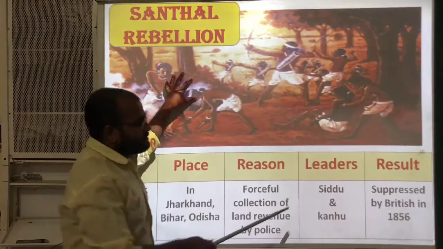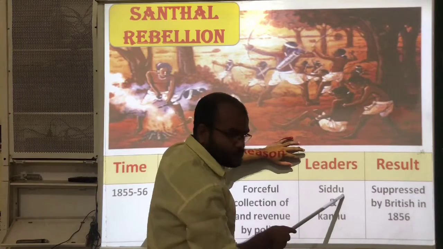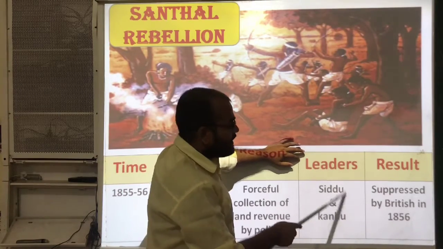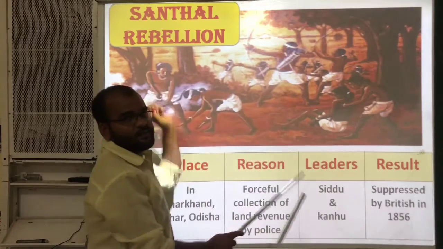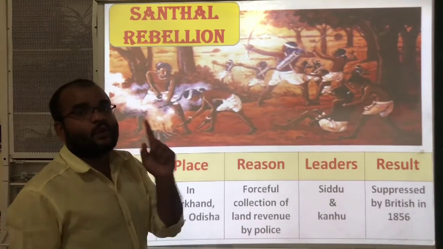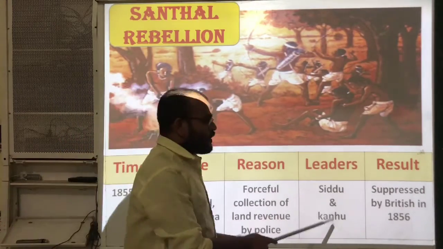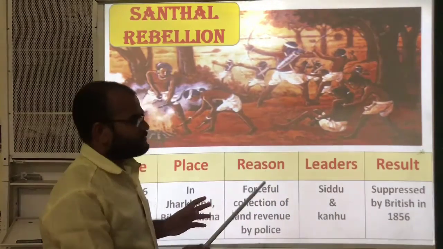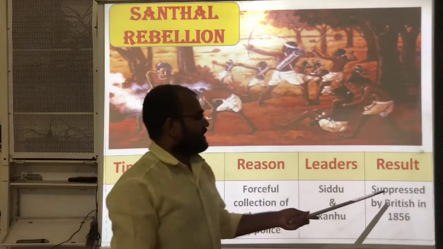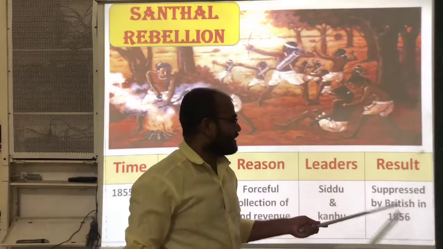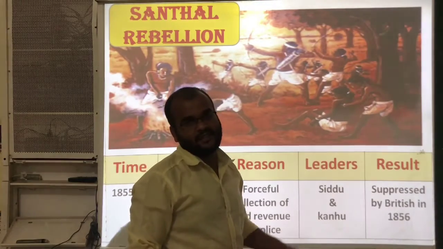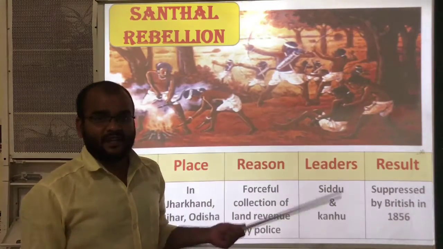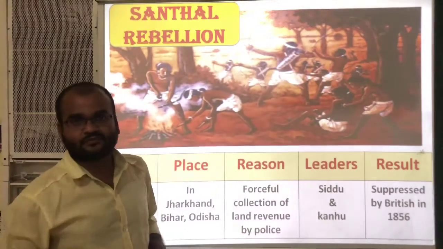So here one person, Sidhu, and one more person, Kanhu. Sidhu and Kanhu are the leaders of the Santal rebellion. Who led the Santal rebellion? Sidhu and Kanhu, and they fought against the Britishers. Finally, what happened? This revolt was also suppressed by the British in the year 1856. By using their army force, the Britishers suppressed this movement also.